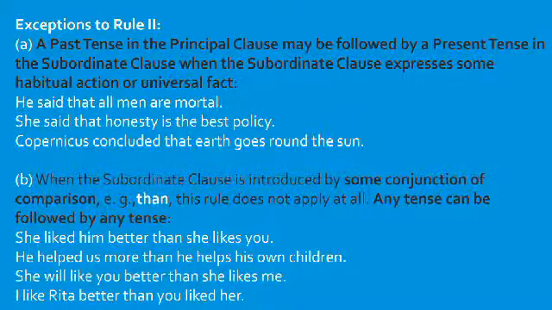For example, he said that all men are mortal. It is a universal fact. All men are mortal. So the verb in the principal clause is in past tense, but the subordinate clause expresses a universal fact, so it is followed by a present tense.